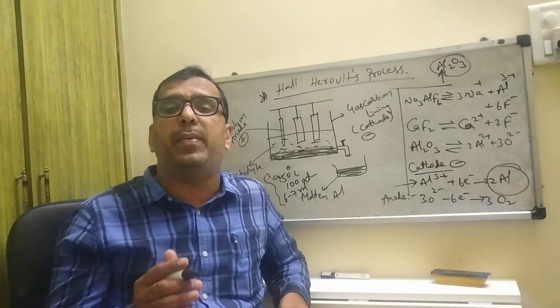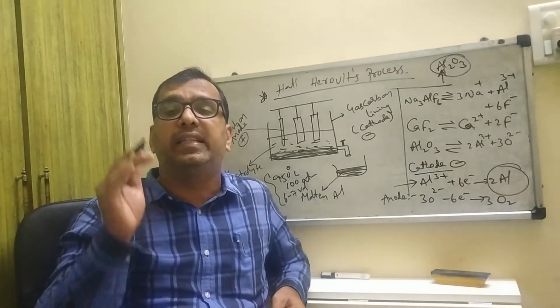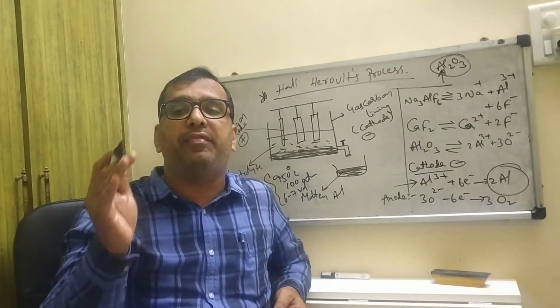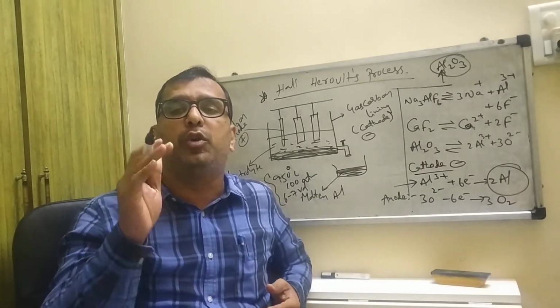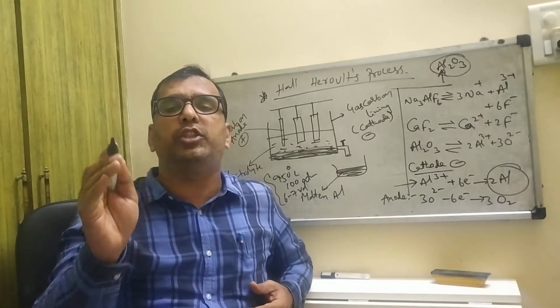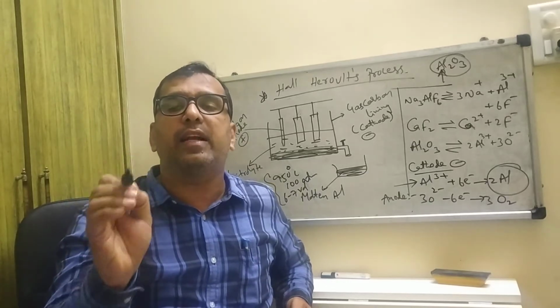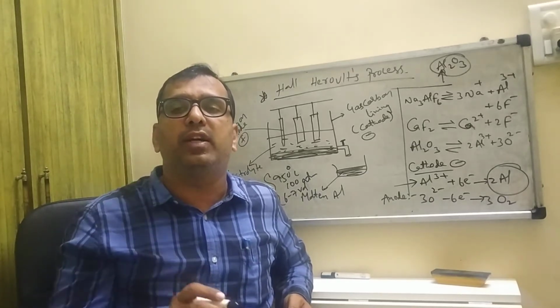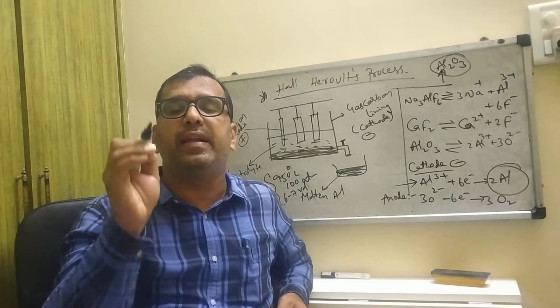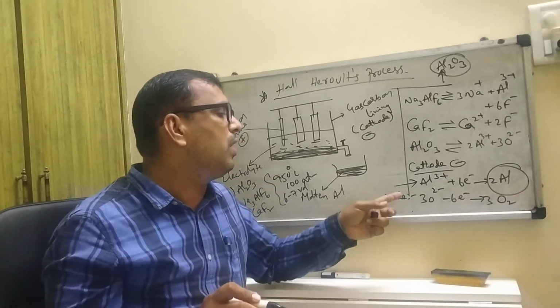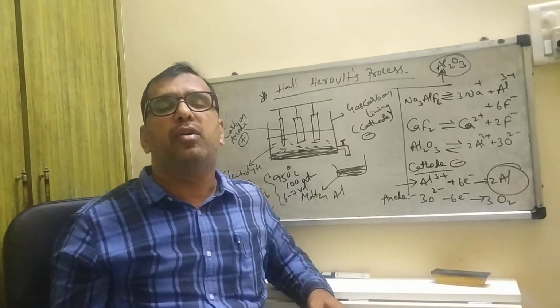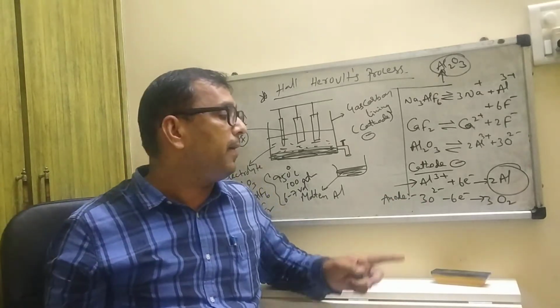Once again, aluminium ions are discharged in preference to sodium and calcium ions, due to aluminium's lower position in the electrochemical series. That is why pure aluminium is collected at the cathode, and oxygen gas is liberated at the anode.